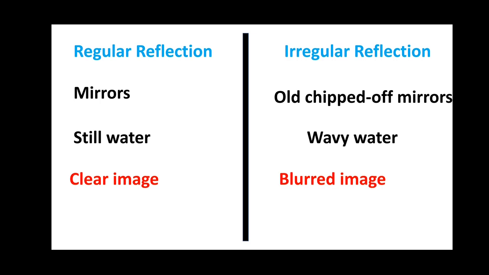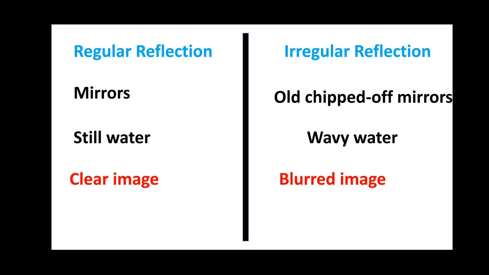That means it will be blurred images. The surfaces which cause clear images show regular reflection, and the surfaces which cause blurred images show irregular or diffused reflection.